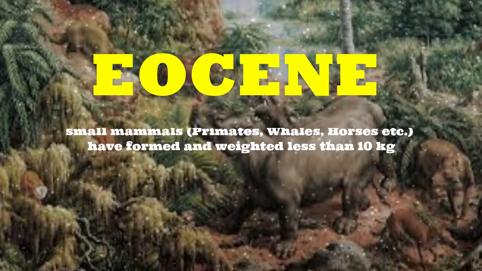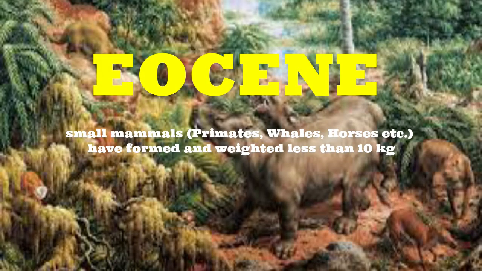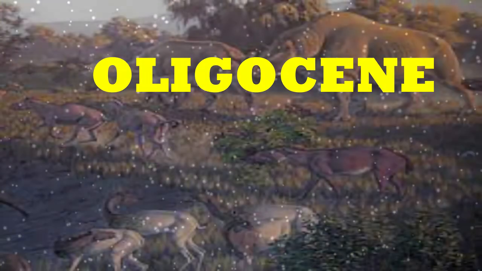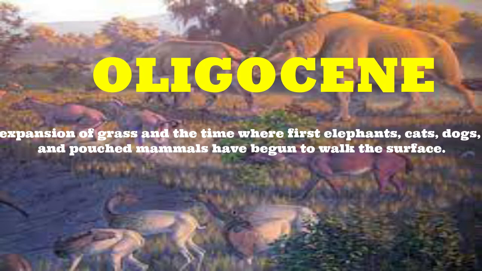The next epoch is the Eocene, where small mammals like primates, whales, horses, etc. formed and weighed less than 10 kilograms. The last epoch is the Oligocene, where there is an expansion of grass and the time when the first elephants, cats, dogs, and pouch mammals began to walk the surface.